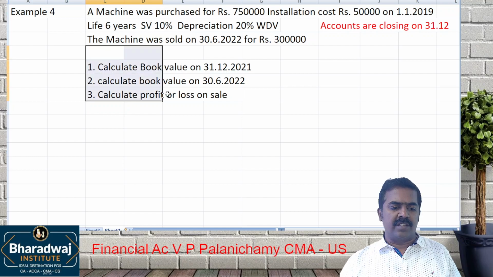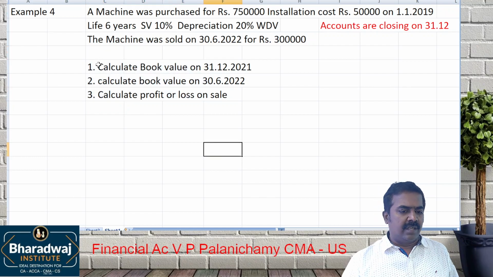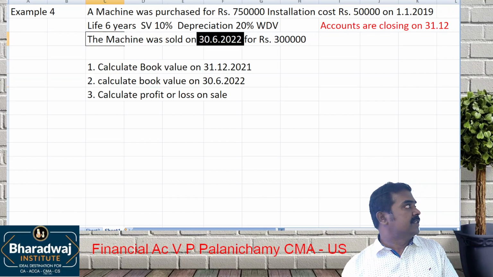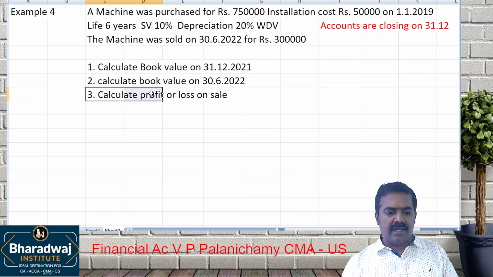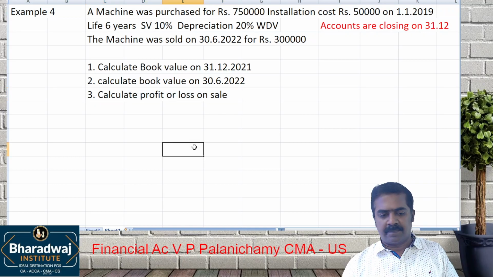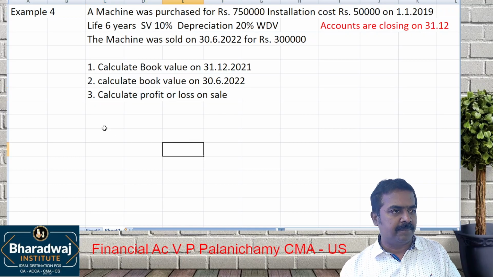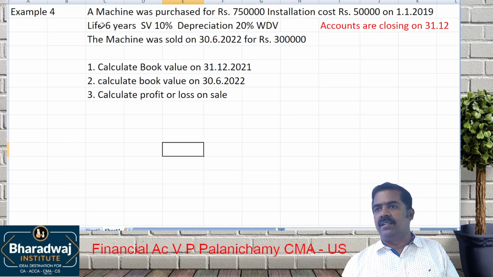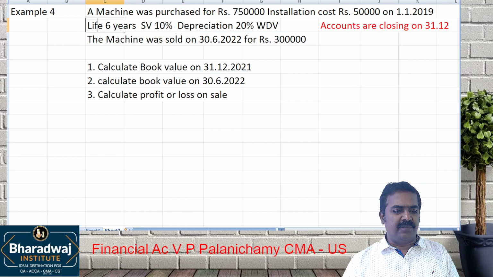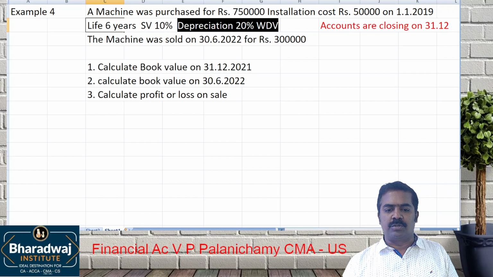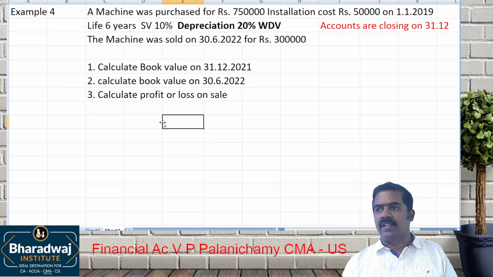In this, any one kind of question can be tested. Calculate book value at the end of 2021. Calculate book value on the date of sale when the machine is sold, 3/6/2022. Then calculate profit or loss on sale. Like that they can ask you questions. Try it. You're going to try. What doesn't matter in this question? Life of the asset and scrap value don't matter. What depreciation rate have we given? 20% WDV only, that will be considered.